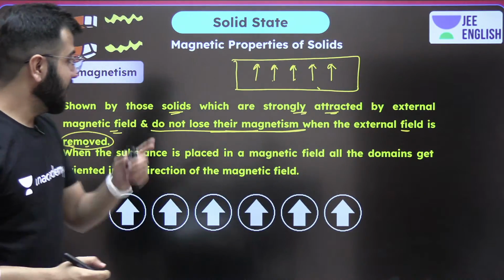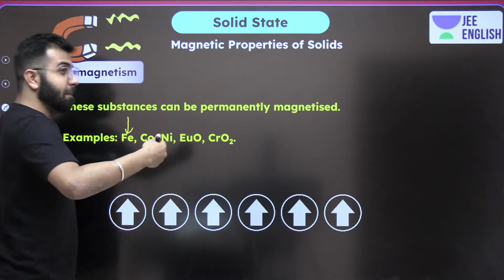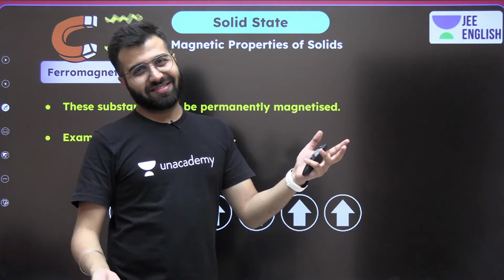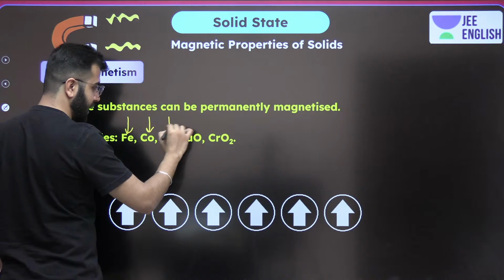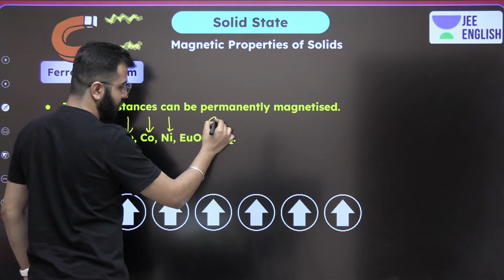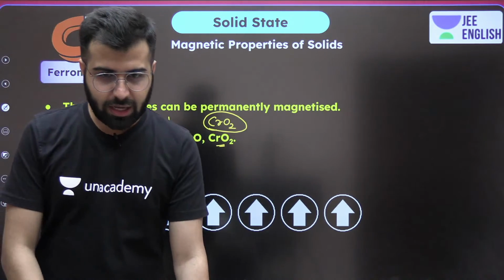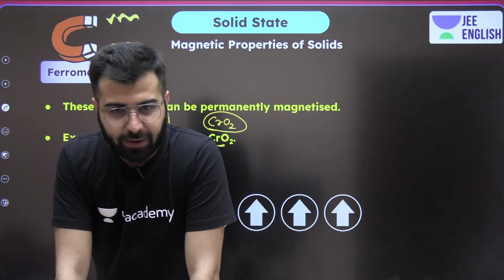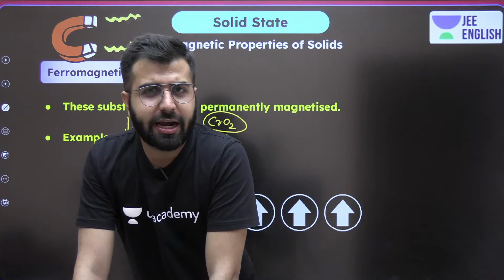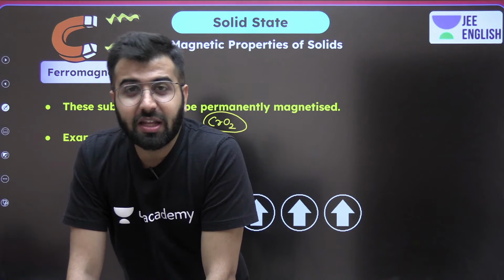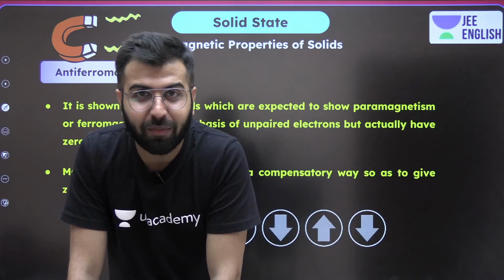So do remember that. Okay, and now over here, example: your favorite, my favorite, iron. Also cobalt, nickel and a few oxides like CrO2. Okay, amazing. And now, is this really clear, guys? Do you have a clear idea right now what is the difference between paramagnetic and ferromagnetic substances? Do let me know.